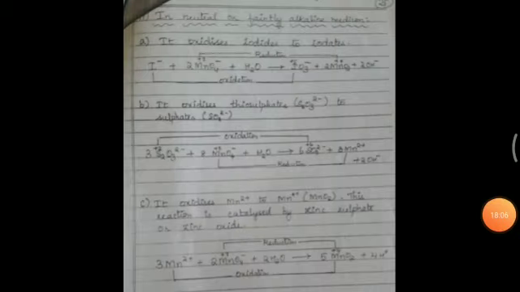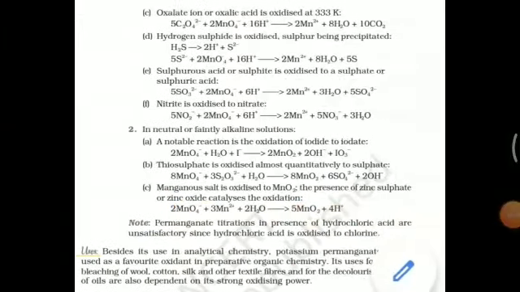Next, it oxidizes manganese salt to MnO2, that is Mn2 plus to Mn4 plus. This reaction takes place in the presence of zinc sulfate as catalyst.